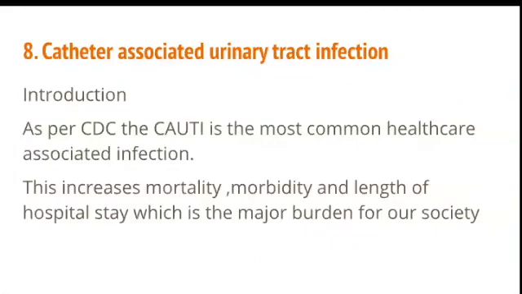The 8th question is catheter associated urinary tract infection. You will all be surprised, because where does it come under infection control? As per the CDC, catheter associated urinary tract infection, CAUTI, is one of the types of nosocomial infection. It is the most common healthcare associated infection, that is HAI. This increases mortality, morbidity and length of hospital stay, which is a major burden on our society. So if you prevent this, you can prevent a lot in our society.